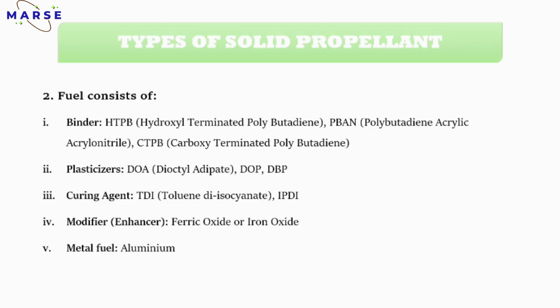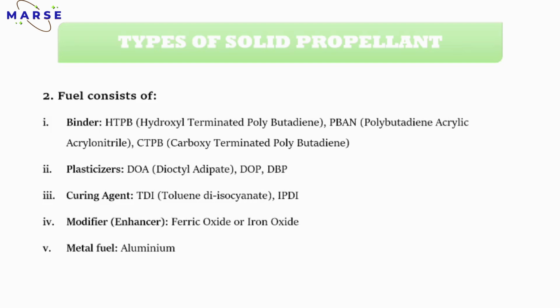Next one is a curing agent. Curing agent is used to harden the propellant. For example, TDI, which is mostly used as a curing agent. That is toluene diisocyanate. Then IPDI is also used.